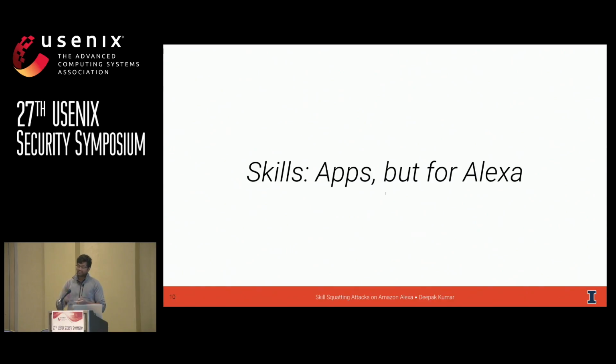But they're different in one very important way. Unlike a mobile application, where a user has to go to an app store, download the application, and click on some stuff in order to use it, all Alexa skills are enableable by default. So basically, you can just say something to your Echo, and Alexa, if it determines that you want to talk to a skill, is going to try to make a determination about what skill you wanted to talk to based solely on your input.